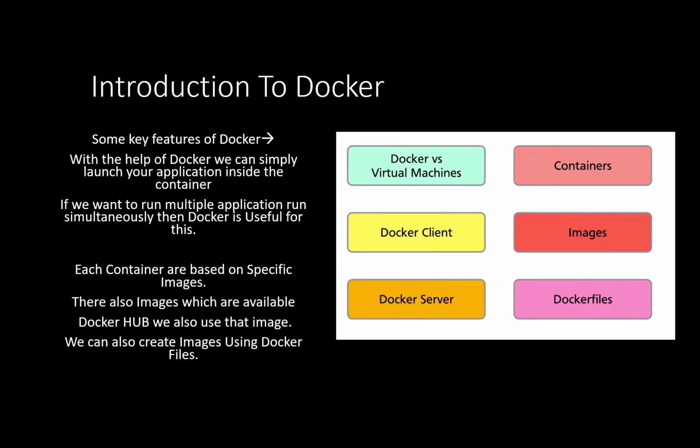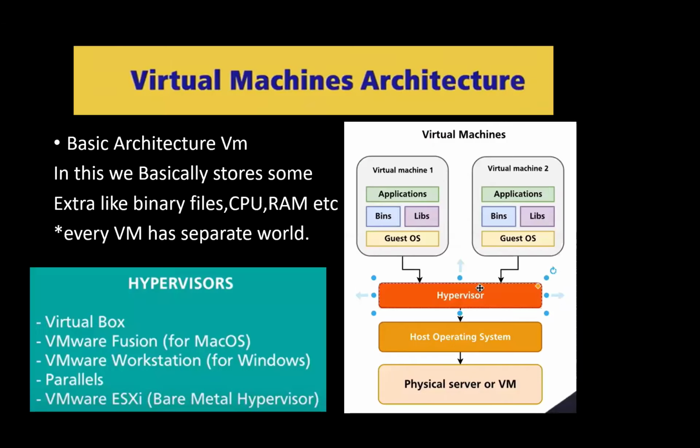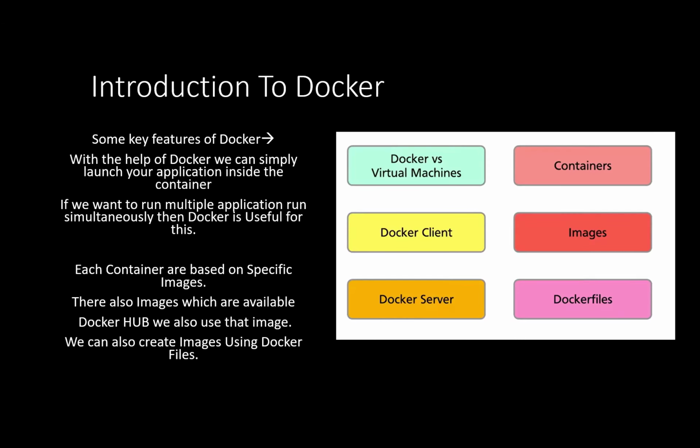Each container is based on a specific image. So what is an image? An image is basically a set of files, but not completely just a set of files. When I move forward, a slide comes where I explain Docker images, but I will give you a brief, small introduction now. A Docker image is based on Dockerfiles. These images are read-only images. You can't modify them.